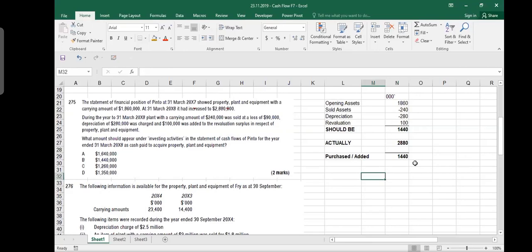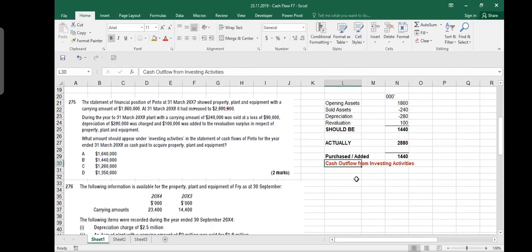Sir, suppose the asset is increased to 2700 instead of 2880. Sorry? 2700. No, this actual 2700. Yeah. Then 126 you purchased. And probably your actual balance sheet is 1440. So you didn't purchase anything. So he's asking what amount should appear under cash from investing activities. How much did you purchase? How much did you acquire? This is what we did. So this is your cash outflow from investing activities, because you are purchasing assets. Purchasing assets means that you are paying out cash for that.